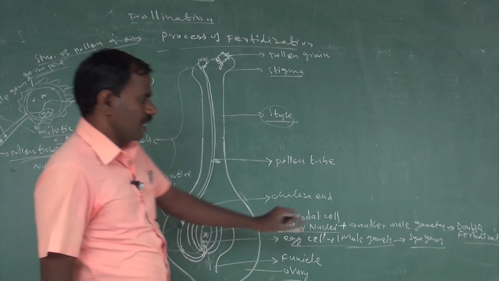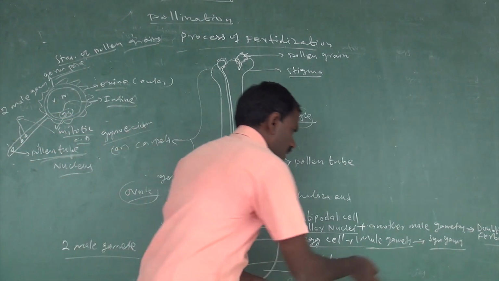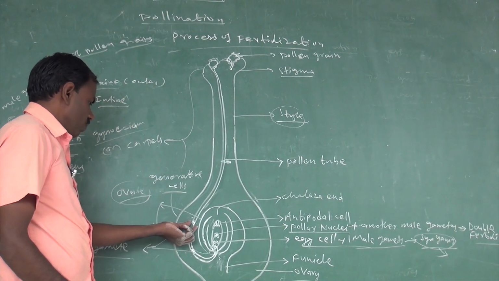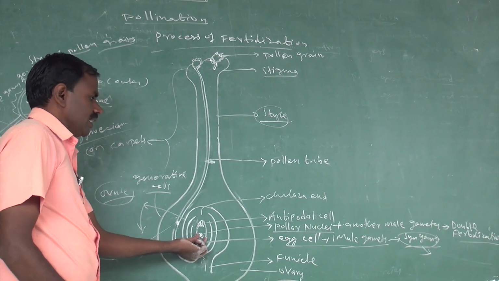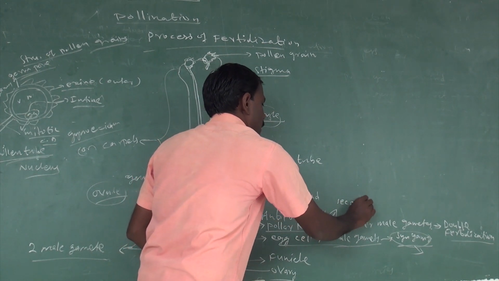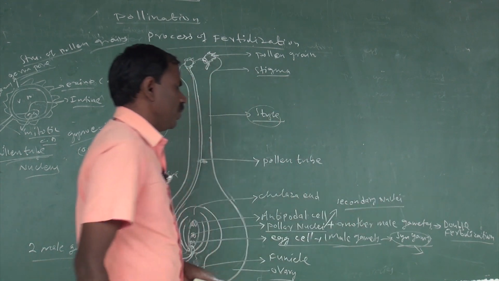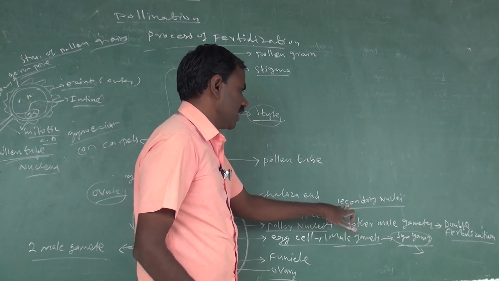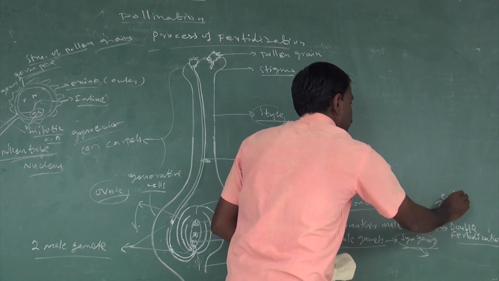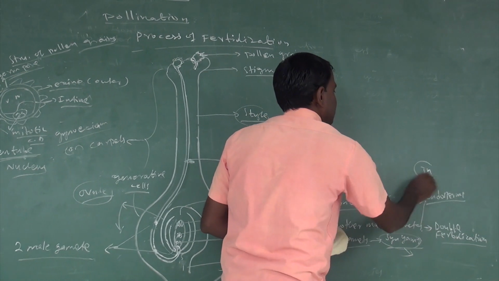In double fertilization, two fertilizations occur. One male gamete fuses with the egg cell, and that fertilization is called syngamy. Another male gamete fuses with the secondary nucleus or polar nuclei to form the endosperm. The endosperm is in a triploid condition, 3n.